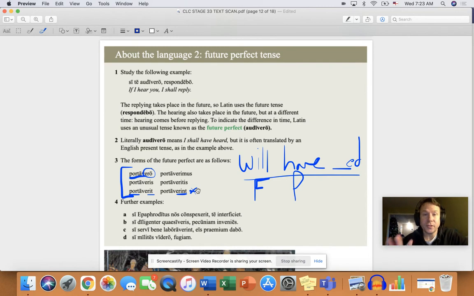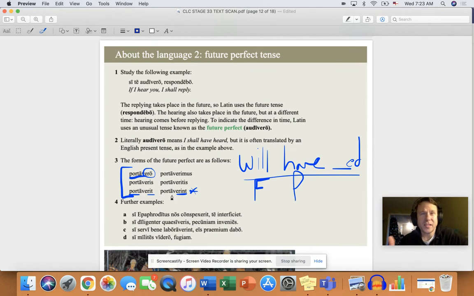All right, so here's the other big thing that I want you to know about the future perfect. The literal translation is will have blanked, right? So I will have carried, you will have carried, he or she or it will have carried, we will have carried, you plural or y'all will have carried, and they will have carried. All right, so that's a literal translation.